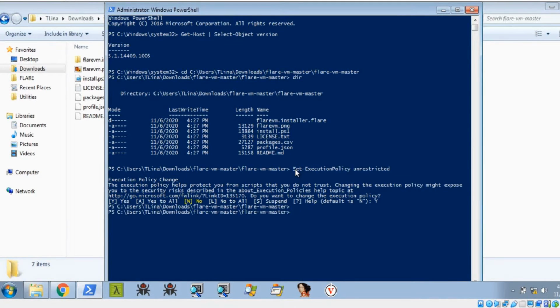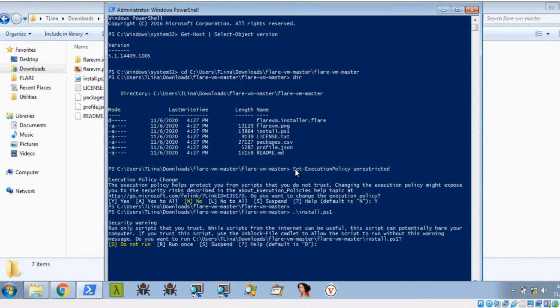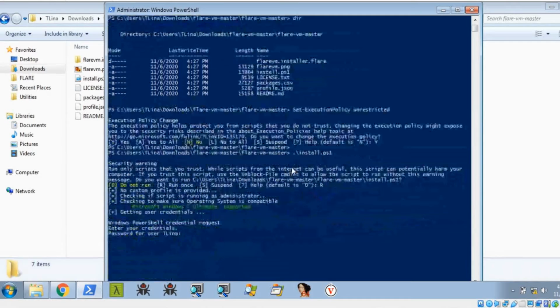Okay, now we can run install.ps1 for FLARE VM. Then press R. It is asking for your user credentials, so you need to enter your password.